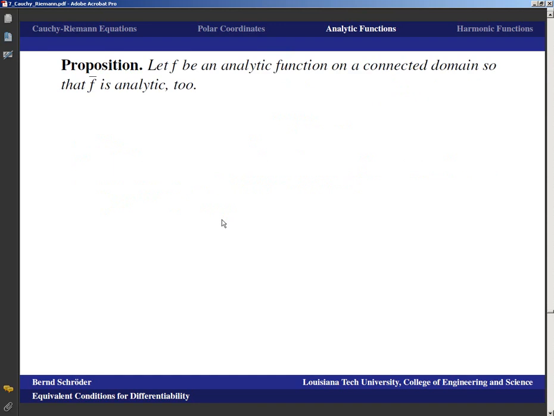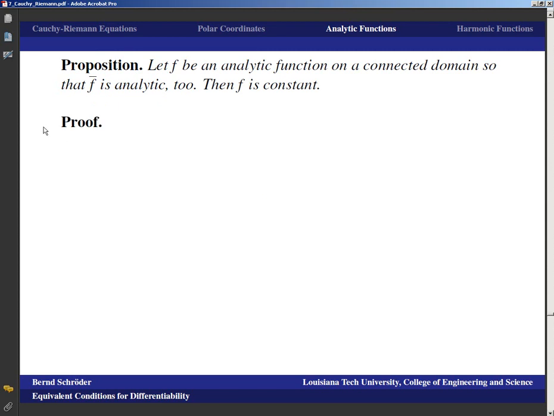Okay, let's get back to some more abstract stuff. Take an analytic function on a connected domain and assume that its conjugate is analytic too. Now remember, that's not something that comes out of a chain rule because conjugation is not differentiable. And it turns out that we're getting another verification that the conjugation is not differentiable, because the only way this can happen is if the function is constant.